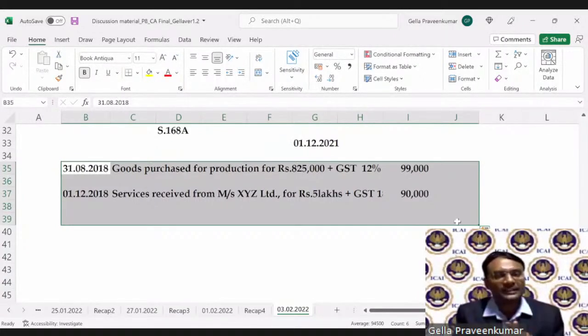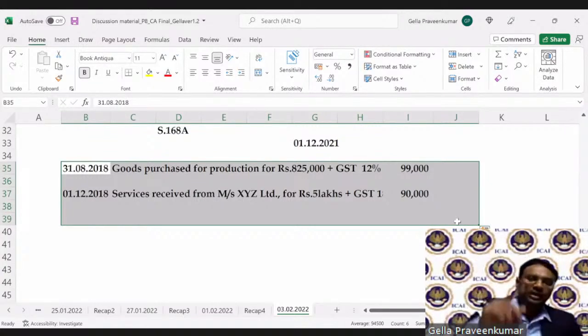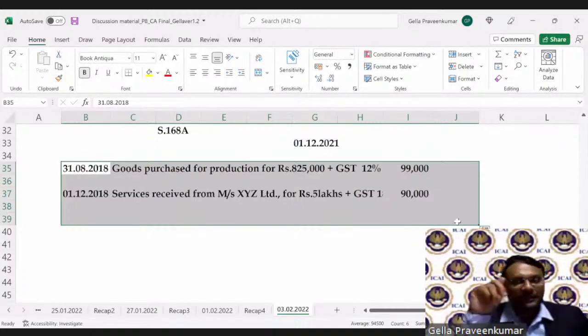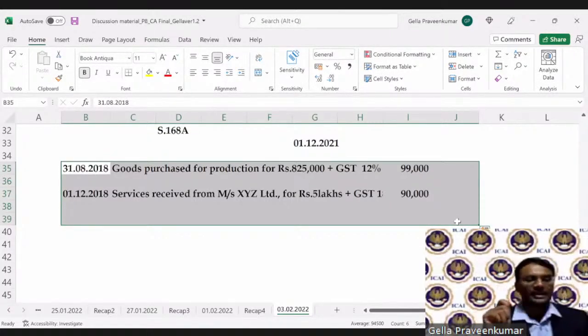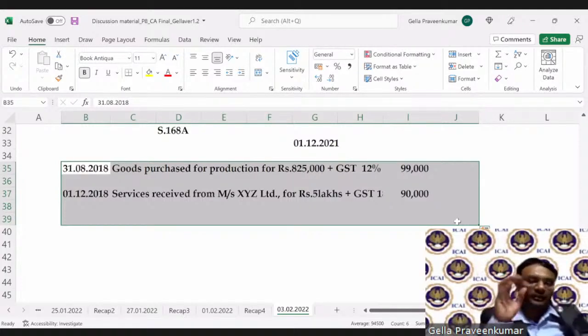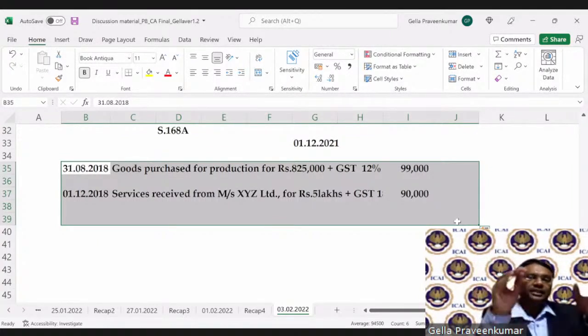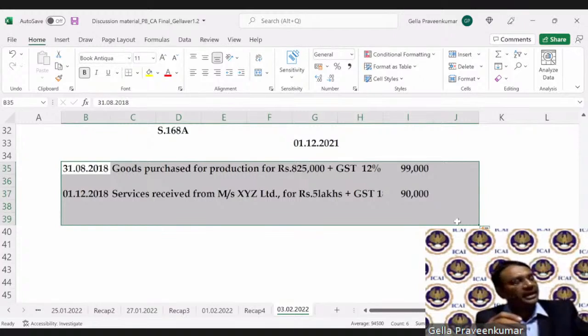The department officer on 1st December picks 2 samples. He says, Praveen, let me know why should I give a benefit of 99,000 on these goods you have purchased, the 90,000 on services which you have received. He says, you tell me why I have to give the benefit of ITC. Now, he says, you tell me why this tax should not be reversed with interest and penalty.